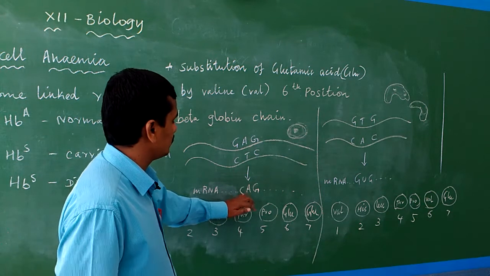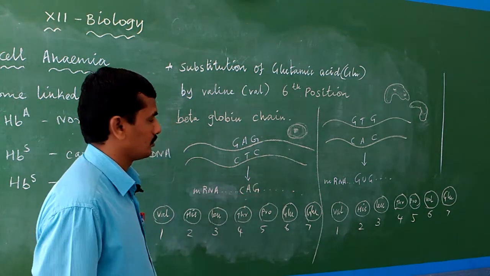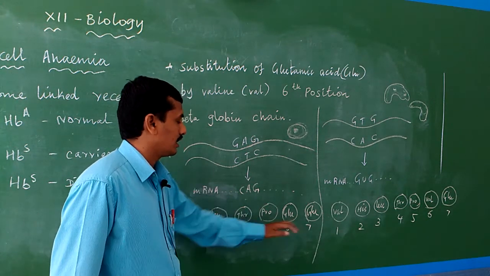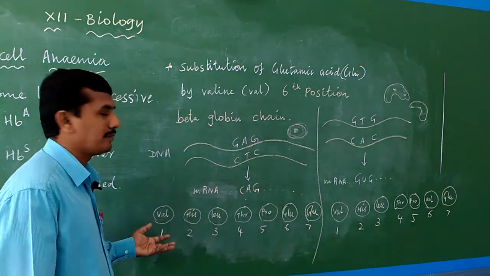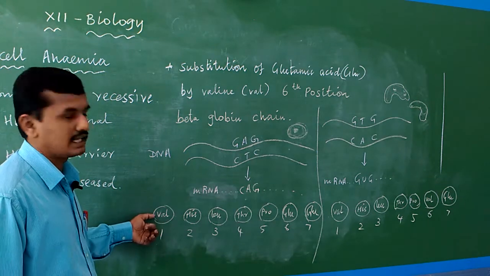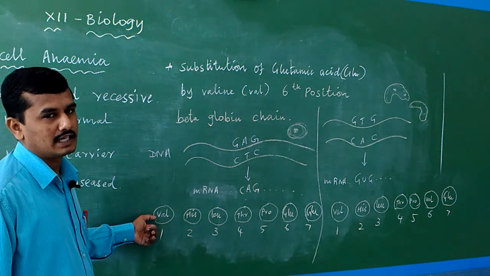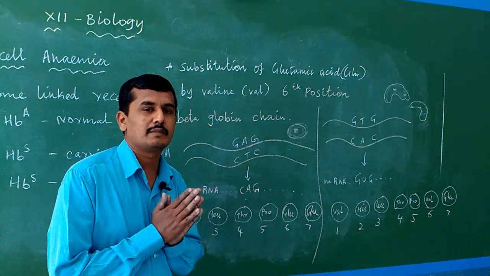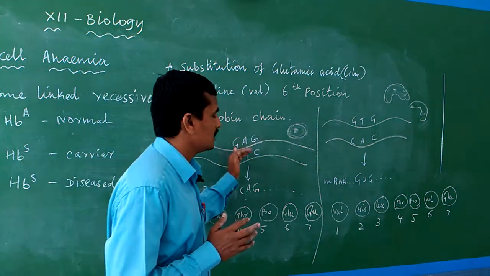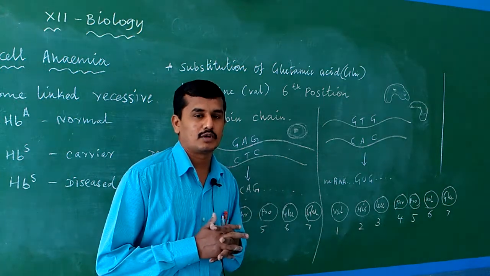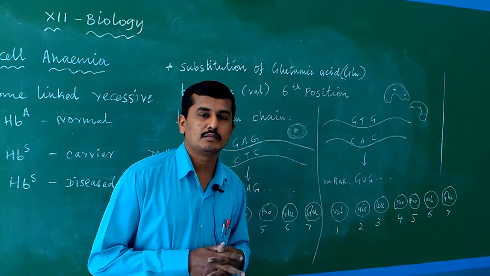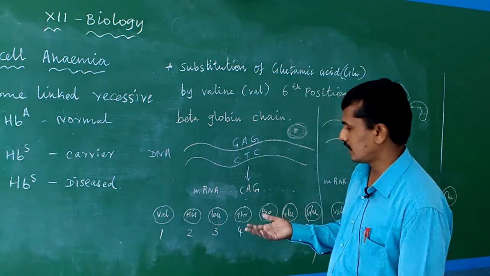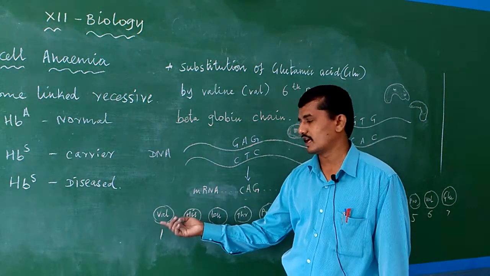The mRNA codon CAG is produced, and CAG codes for glutamic acid. This is nothing but an amino acid. For example, VAL means valine, an amino acid. Normally we know a protein is a collection of amino acids. Here the DNA wants to produce the globin protein, so we need a set of amino acids. The first amino acid in the globin protein is valine.